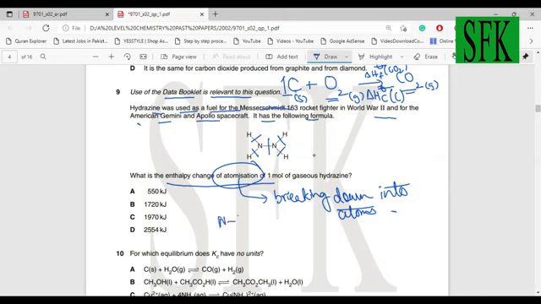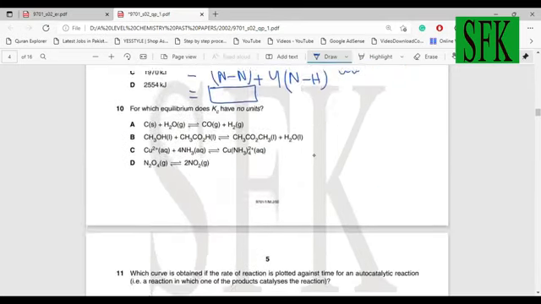Okay, the nitrogen bond energy value is given in the data booklet. You just add it, and the nitrogen hydrogen bond energy values are also given. All right, and there are actually 4 nitrogen hydrogen bonds. So multiply the nitrogen hydrogen by 4 and add them to the nitrogen bond, and the answer that you get will be your final answer. Okay, in this case, I think B should be the answer. Although I'm not sure, you guys could just check it out.